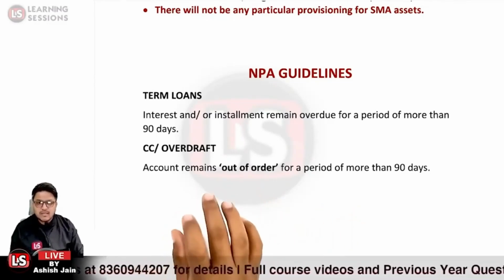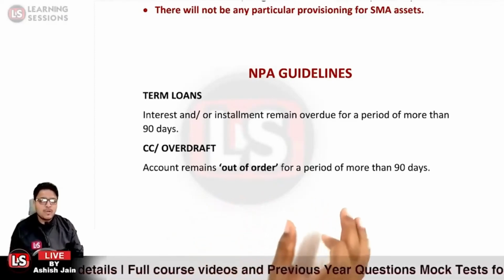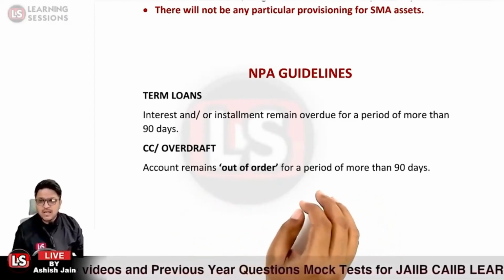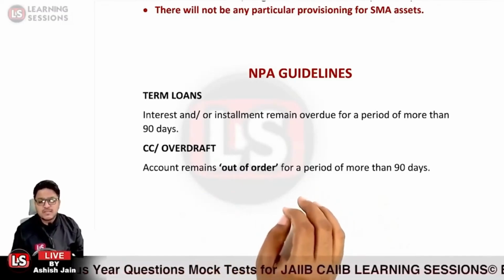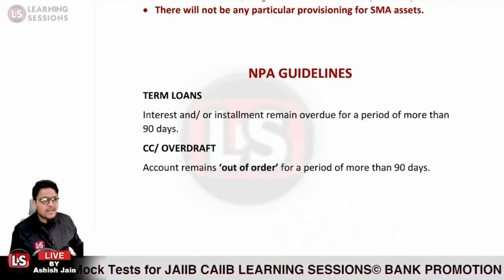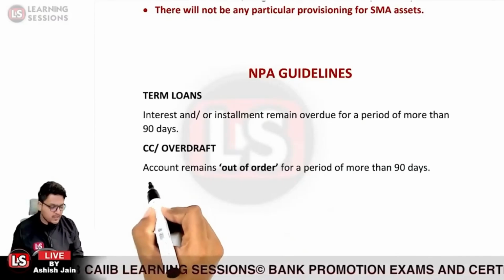Now let us have a look at the CC overdraft. It says if the account remains out of order for a period of more than 90 days, in that case it will be classified as a non-performing asset. Now, when the account will be said to be out of order, we need to understand one thing. First of all, it is related to the sanction limit and drawing power.